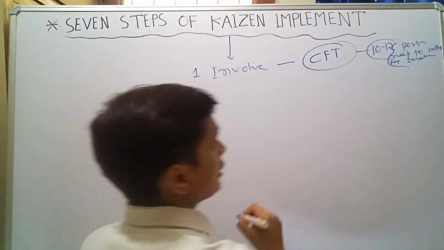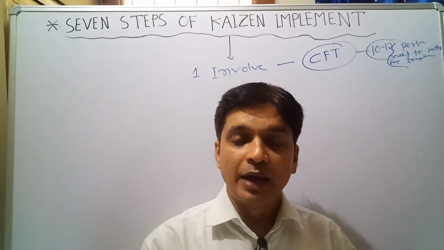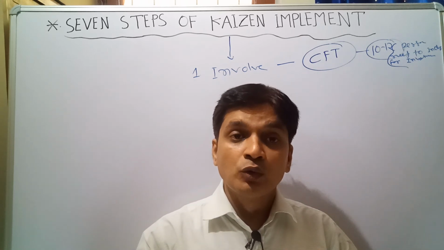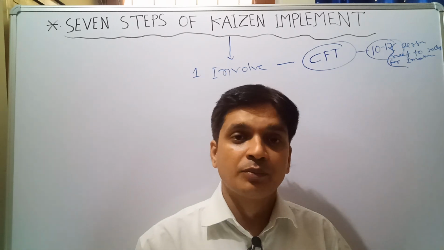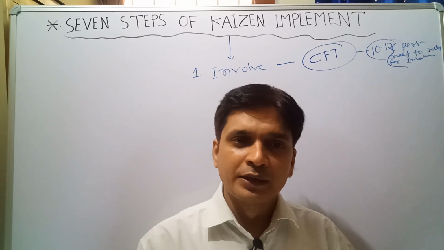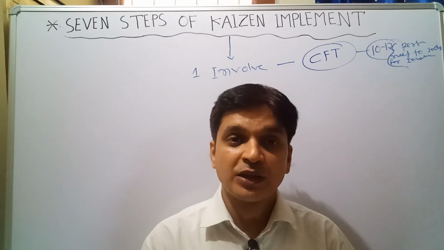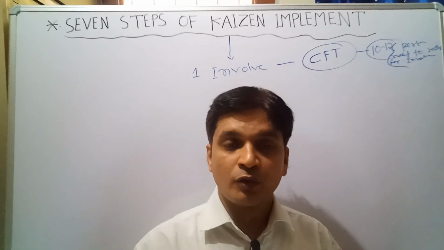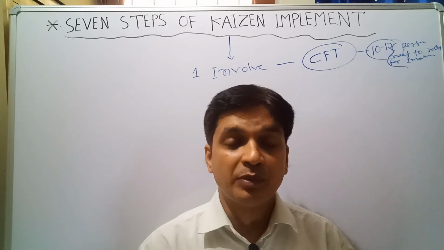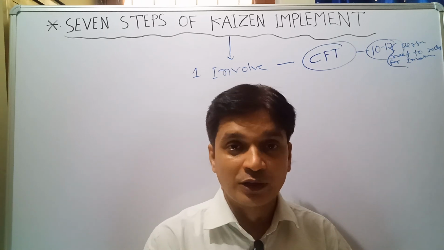That is most important. As top level management, first you have to make a team, including the talented people who are working in the flow. You need to make a team of 10 to 12 persons, and motivate each person. That is very important, because without motivation you can't go for Kaizen implementation. So for Kaizen implementation, first you need to motivate your employees.